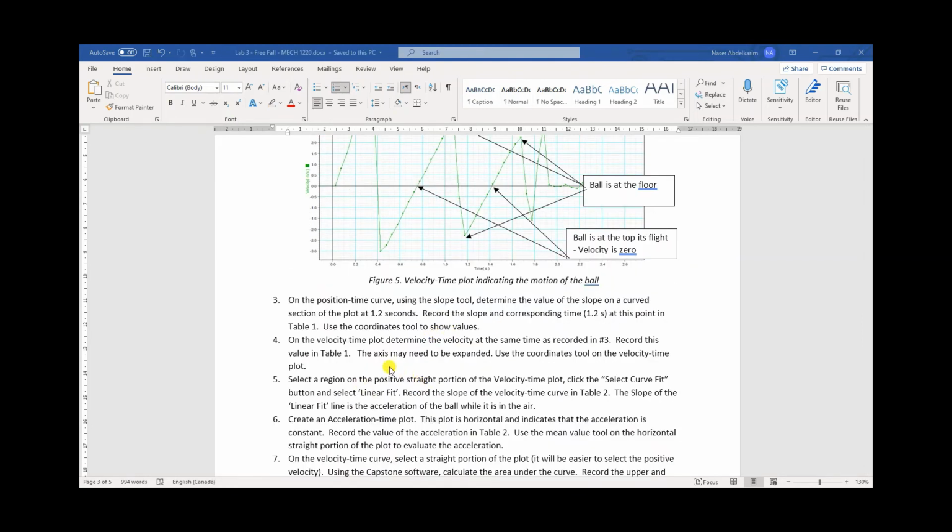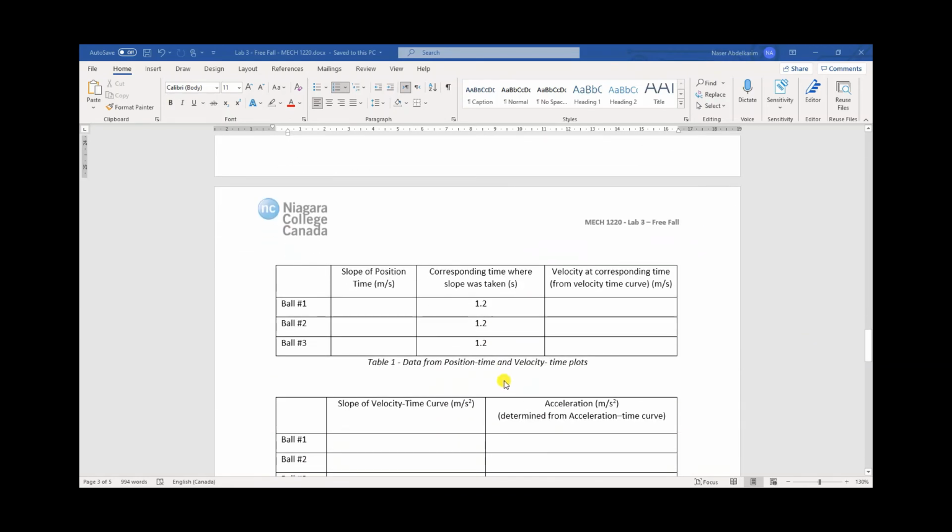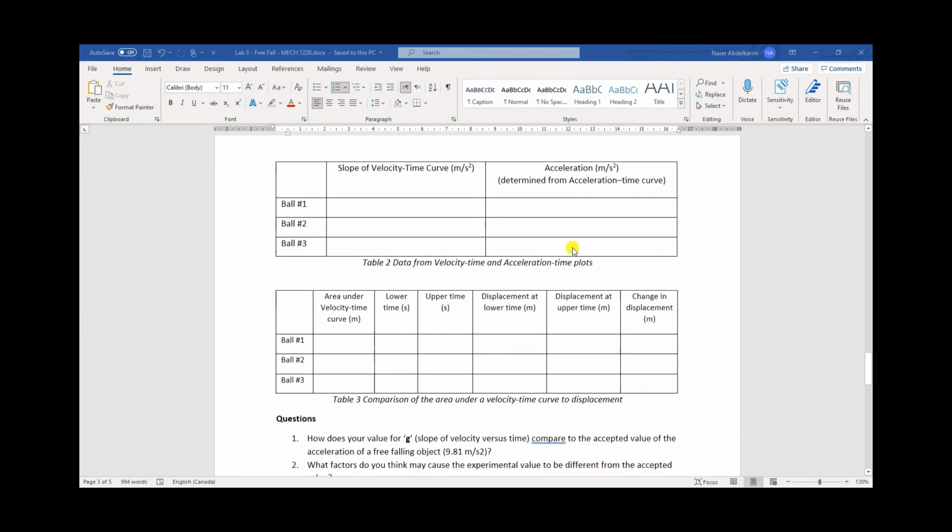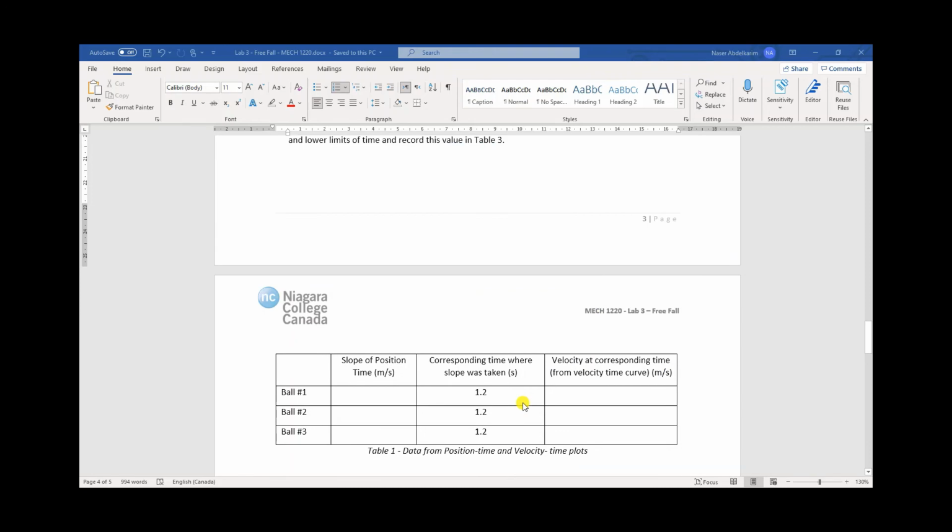Okay, so we are going to start with the position time curve and find the slope there at 1.2 seconds, and we are going to use the coordinates tool to show the values. I'll show you in a minute what it means, and then we are going to record our findings in these tables.